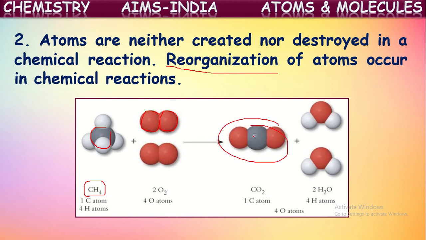Reorganization of atoms is happening. In the same way, two hydrogen atoms separate from here and combine with one oxygen to form one water molecule. In this way, rearrangement of atoms occurs and new molecules or new substances are formed. That is nothing but a chemical reaction. But if you observe here, no destroying or formation of new atoms is occurring. Only rearrangement of atoms occurs in the chemical reaction. Thus, we can conclude here that atoms can neither be created nor be destroyed.